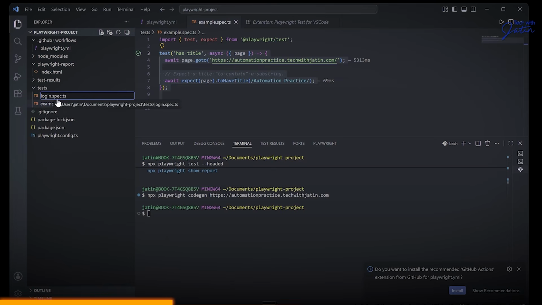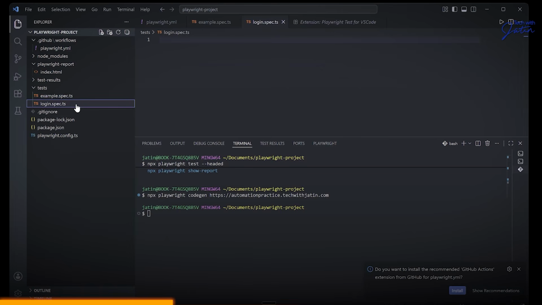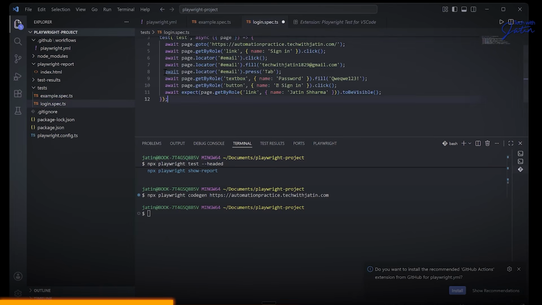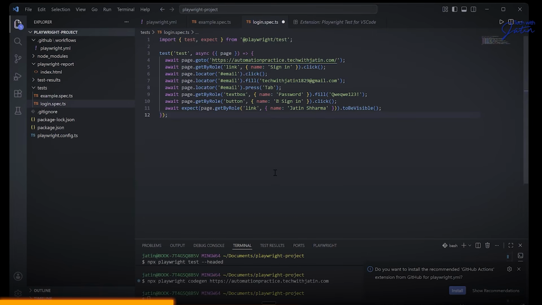So, login.spec.ts, example.spec.ts. I go to the login.spec.ts. Whatever I have copied, I'm going to paste it. And I'm going to bring this particular guy down. Now, over here, if you look at this particular code, it should work.